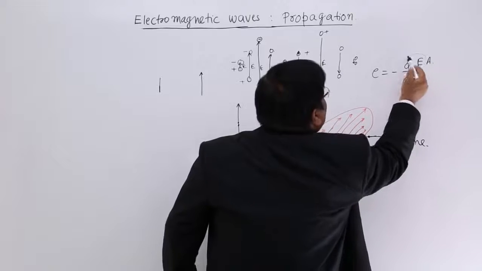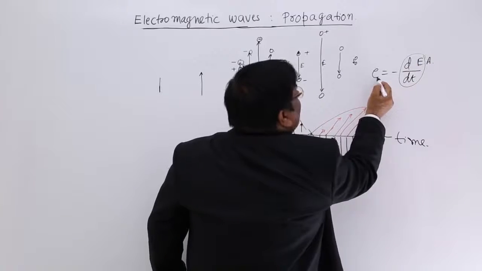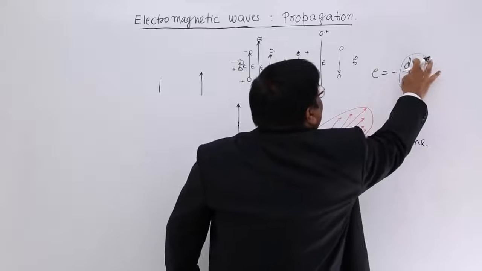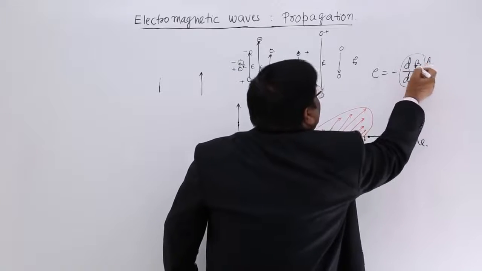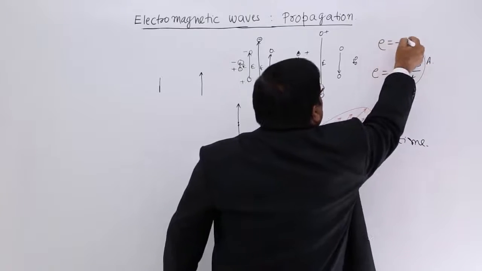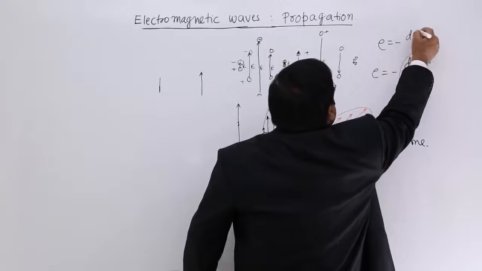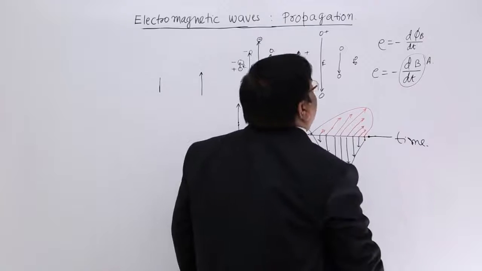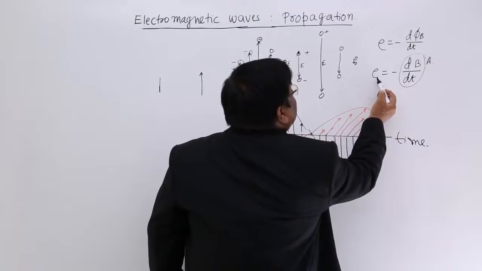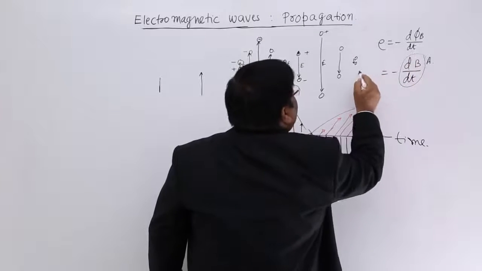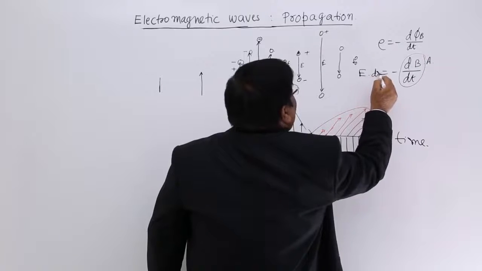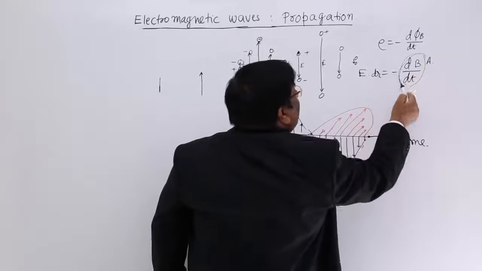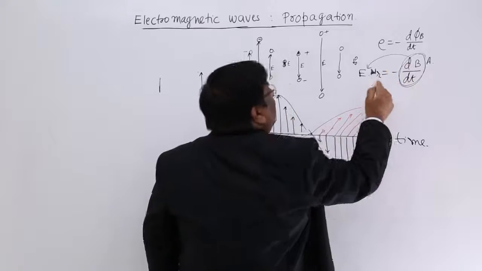So, a changing magnetic field creates a potential. This is minus d phi, magnetic flux per unit time. Okay. So, this is EMF. EMF is what? Electric field multiplied by dr. So, a change in magnetic field creates an electric field.